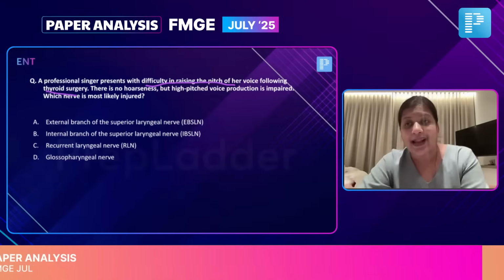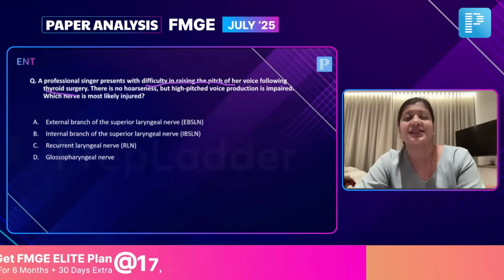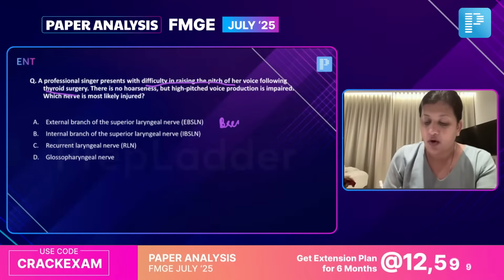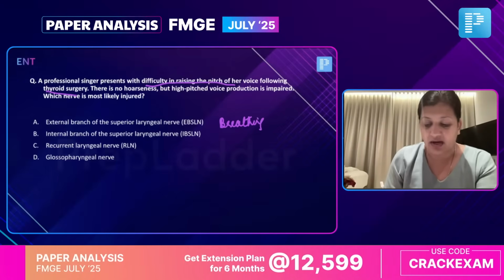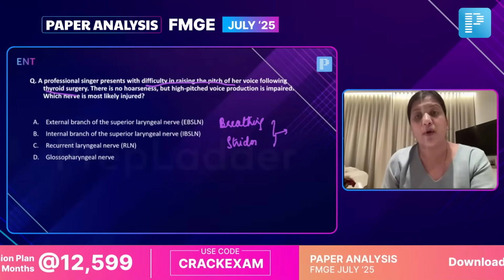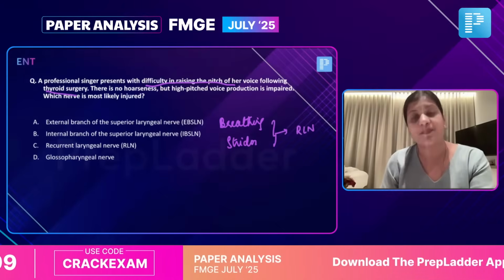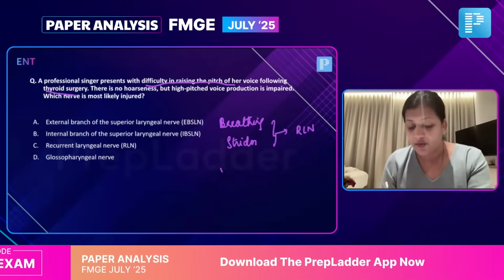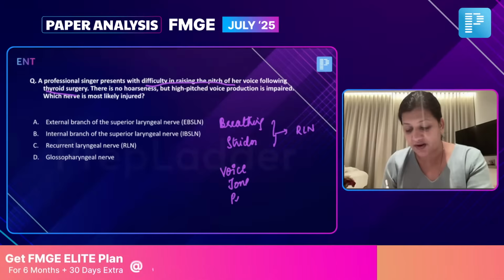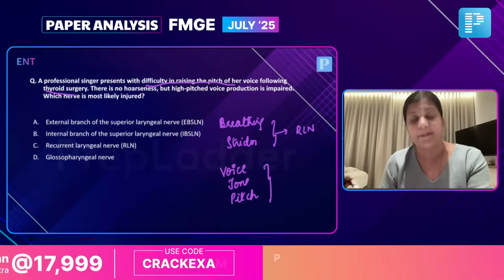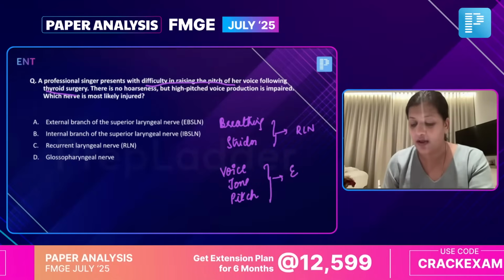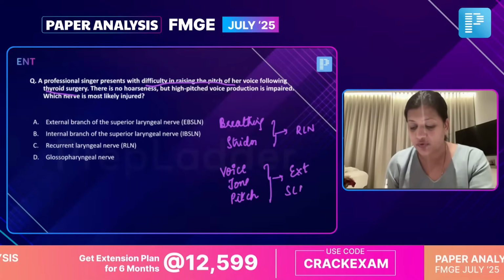So we've again learned this question in the nerve palsies: whenever we talk of breathing, or if a patient is having stridor after thyroid surgery, the most common nerve to be injured will be your recurrent laryngeal nerve. But whenever the voice, tone, or pitch is affected after thyroid surgery, which nerve injury should we think of? Yes, it's going to be your external branch of superior laryngeal nerve.